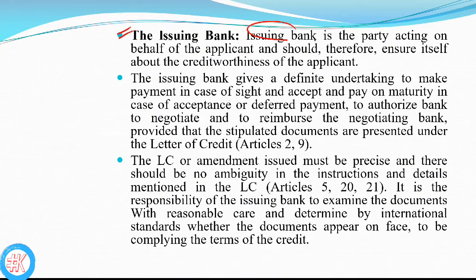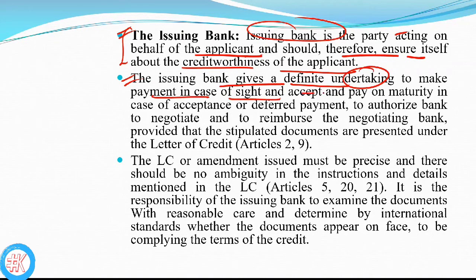So next is the issuing bank. The issuing bank is the party acting on behalf of the applicant and should therefore ensure itself about the creditworthiness of the applicant. The issuing bank gives a definite undertaking to make payment in case of sight credit or acceptance credit, and to pay on maturity in the case of acceptance or deferred payment.